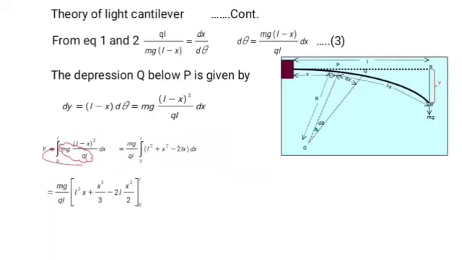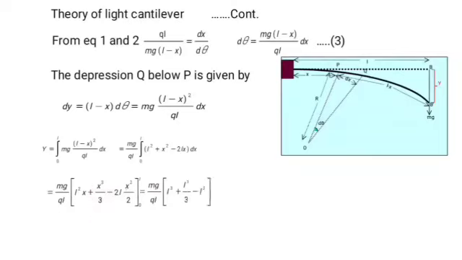Integrating, the integration of L squared is L squared x, the integration of x squared is x cubed upon 3, and the integration of 2Lx is 2Lx squared upon 2, between the limits 0 to L.